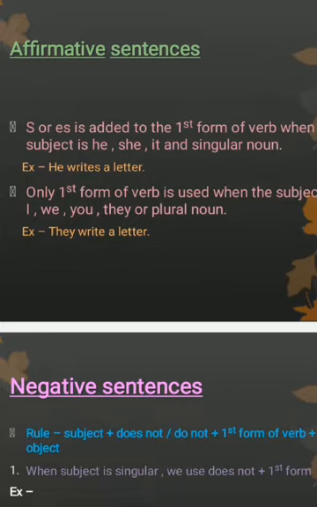For example, he writes a letter. And second rule is only first form of verb is used when the subject is I, we, you, they or plural noun. For example, they write a letter. So we always add S or ES to the first form of verb when the subject is singular, and we use only first form of verb when the subject is plural.